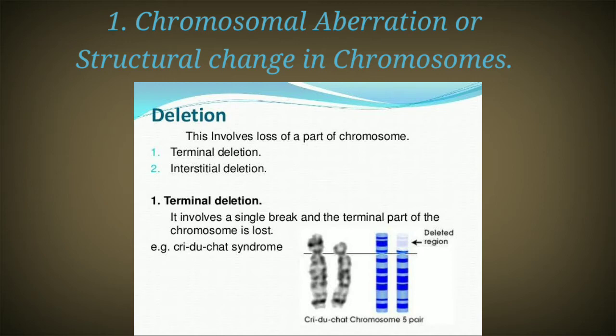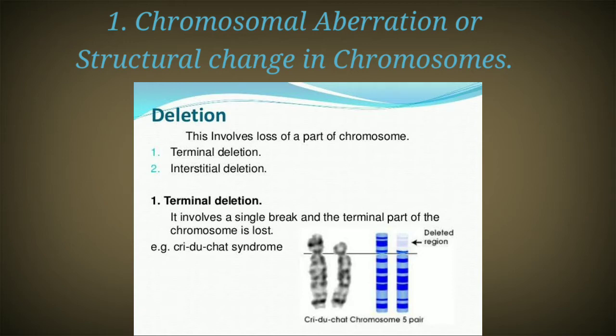So the infant shows some kind of abnormality because of the loss of that particular part of chromosome 5, which was the result of the deletion or loss of a segment of chromosome 5. So this is one type of chromosomal aberration.